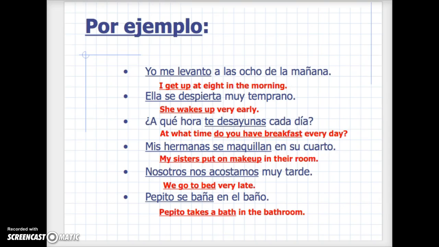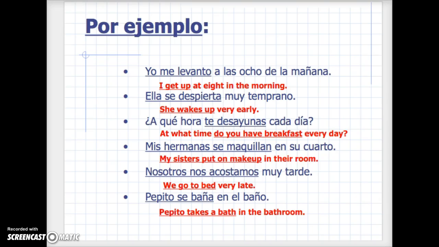The next slide. Por ejemplo, yo me levanto a las 8 de la mañana. If you look at the yo, the me, and the levanto, you'll see when we learn a little bit more about these reflexive verbs that yo and levanto agree with one another, meaning I get up. But where did that me come from? Well, with a reflexive verb, it's dealing with myself. Who am I getting up at 8 in the morning? Myself. Me means myself. Let's look at the next one.